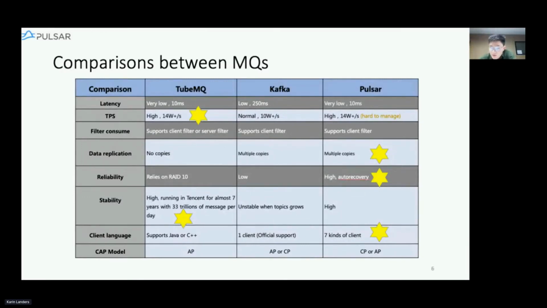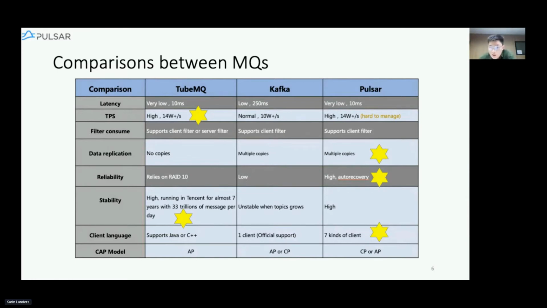We know that in Kafka, such an operation often drives people crazy because you need to transfer the data to other brokers manually, and this could be a disaster. If the replicas are reduced to a certain amount, the Kafka topic cannot be used anymore.